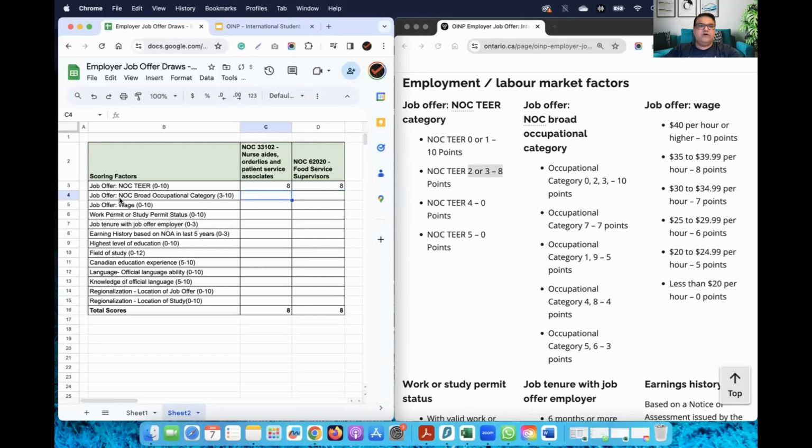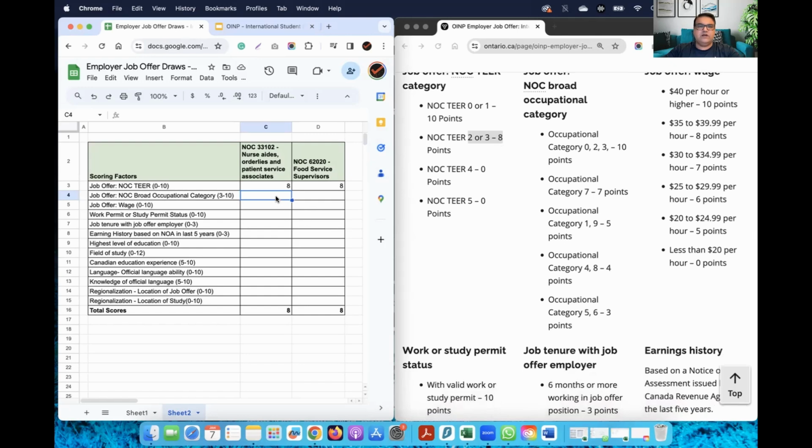Then you have job offer NOC broad occupation category. We know that the first one is in broad occupation category 3, which has 10 points. The other one is in 6, which has 3 points.